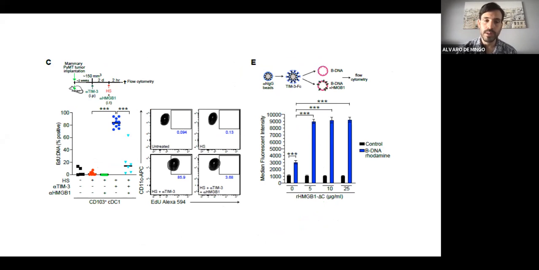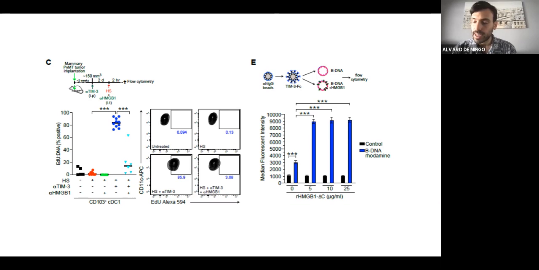Then we have this other nice experiment that we did in the lab. In this experiment, we injected the tumors, let the tumors grow, and then started to treat the mice with TIM-3 antibody. Then we injected into the tumor the heat shock labeled with EdU in combination with HMGB1. We were able to detect the uptake of DNA in the intratumoral dendritic cells, but if we pre-treated the heat shock with HMGB1, then we were not able to see the DNA anymore in the intratumoral dendritic cells.